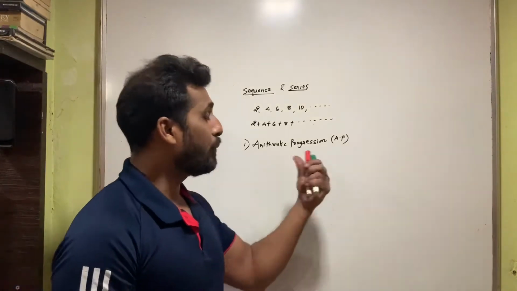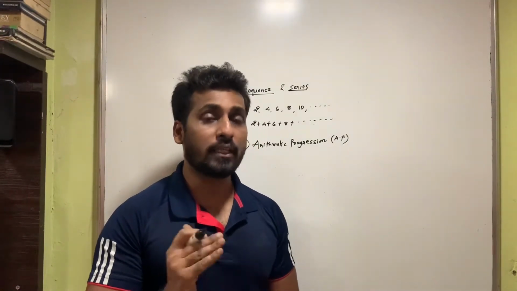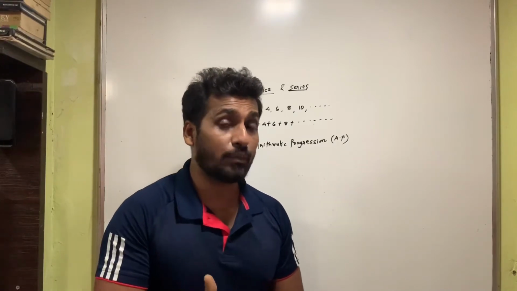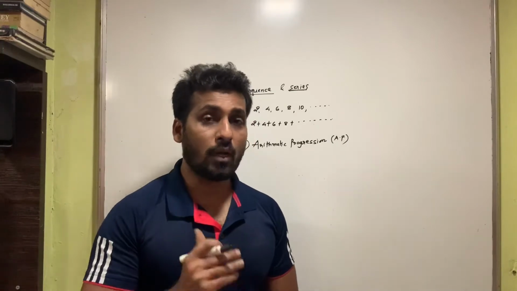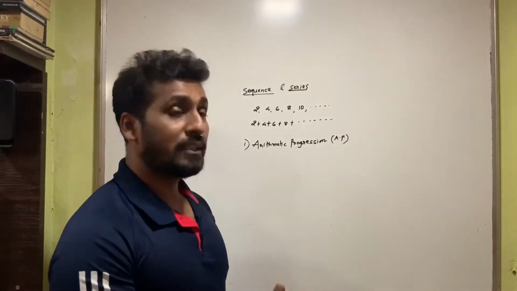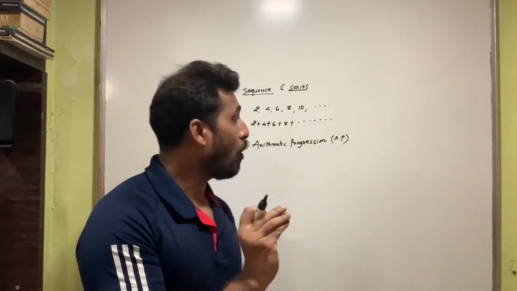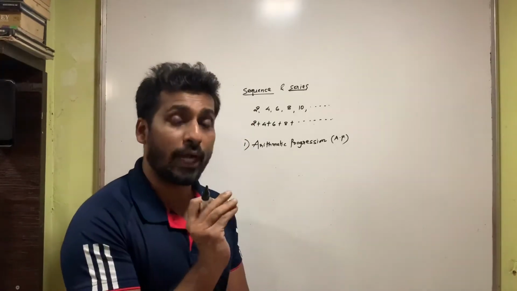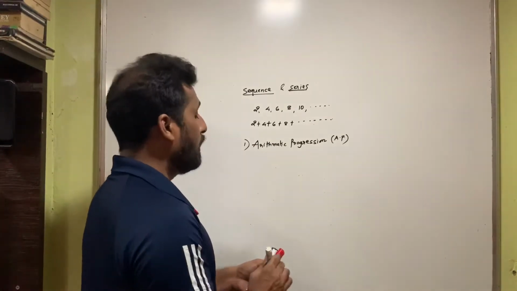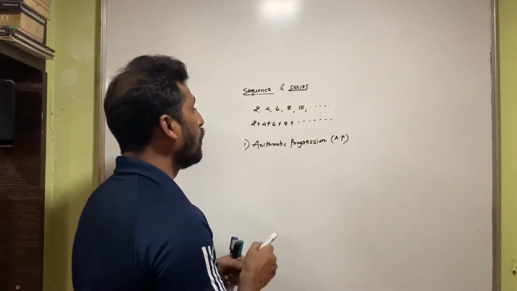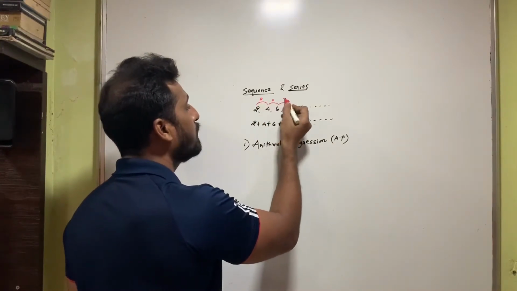So when I say arithmetic progression, what do I mean by this? So far you have understood that a sequence is nothing but a specific arrangement of numbers. Now did you see my sequence? In my sequence, the numbers that are written are 2, 4, 6, 8, 10 and so on. Are you noticing some kind of specific arrangement, some kind of interval between these numbers? Obviously, you can observe these numbers have a difference of 2. Every time the difference is 2.